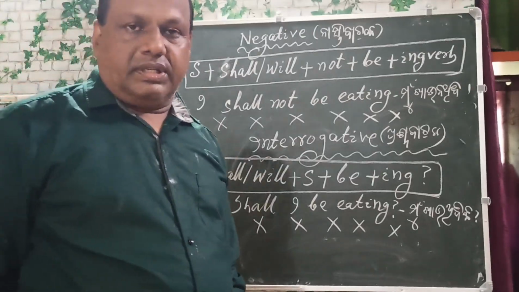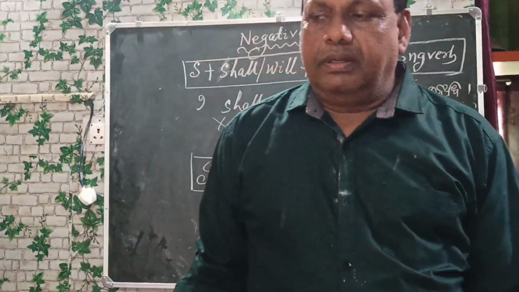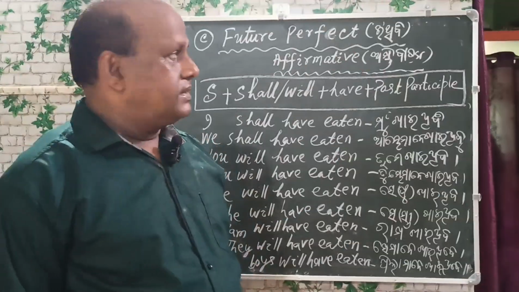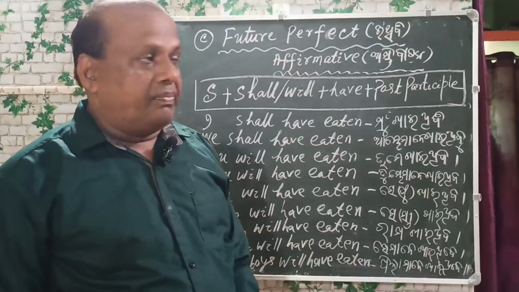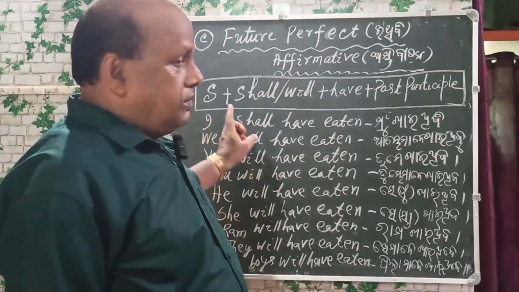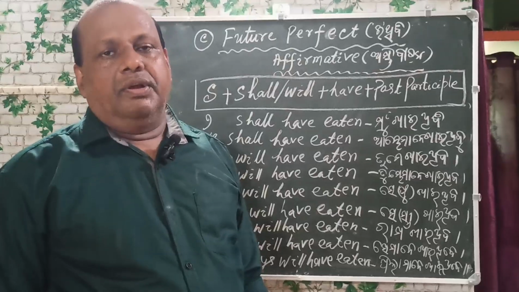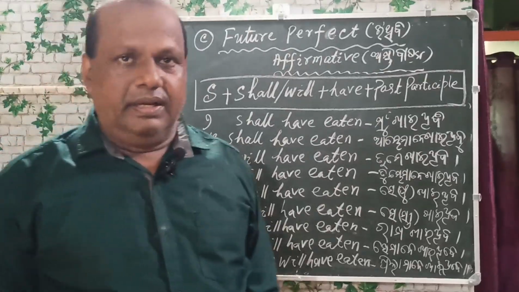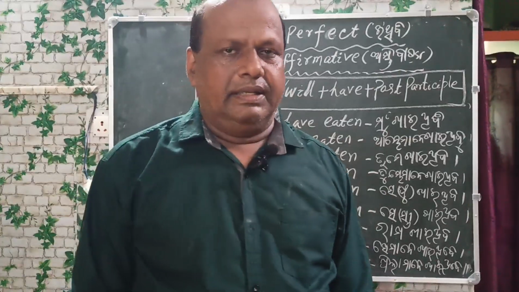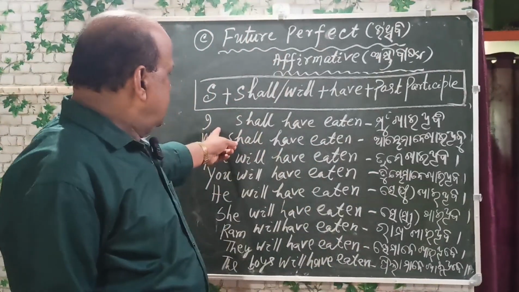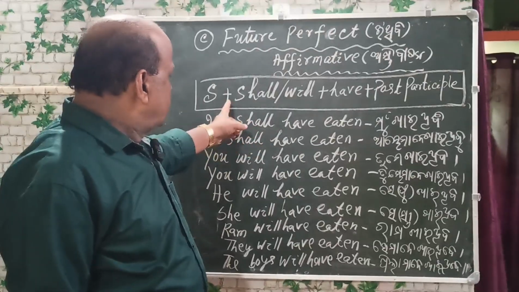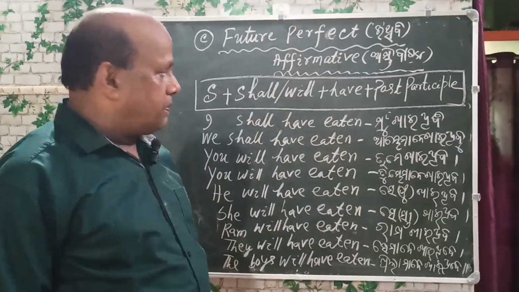Now let us discuss the future perfect tense. The affirmative form sentence pattern is subject plus shall or will plus have plus past participle form. And you see the tense pattern: subject plus shall, will plus have plus past participle.